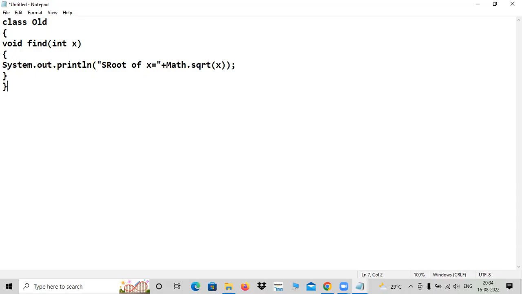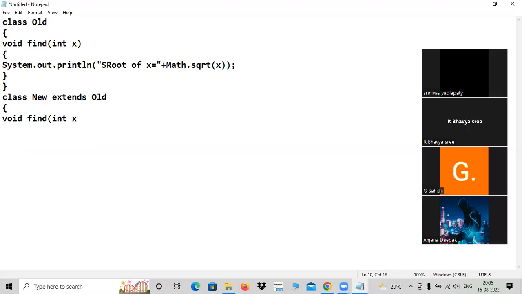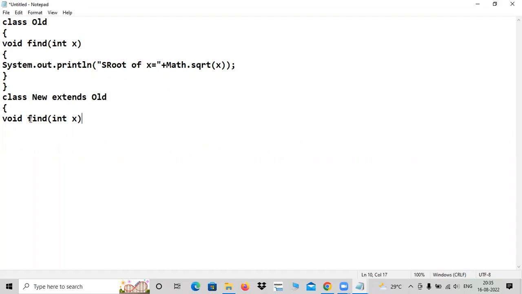Let me close this class. Let me go with a new class, that is new, but it is having relation with the old class. New extends old. Now, what I told in the definition, methods with the same name present in both the parent and child classes. So child class is also having the same method. It is also having find method, x. Same signature. Same method, same signature.